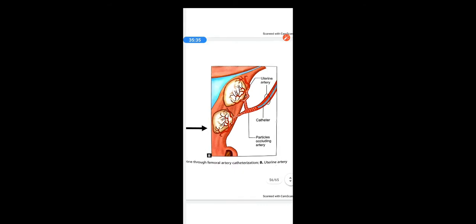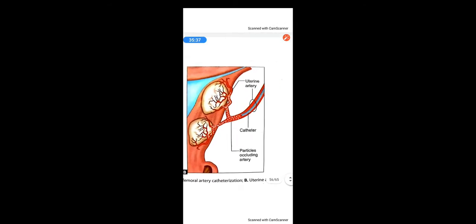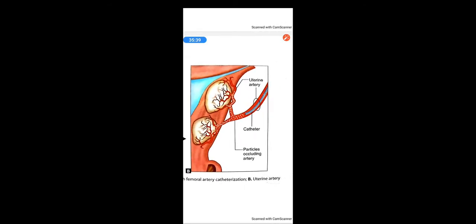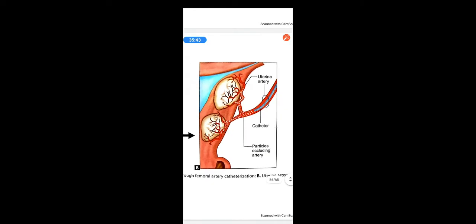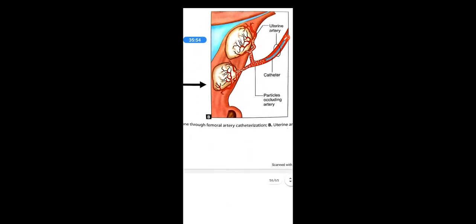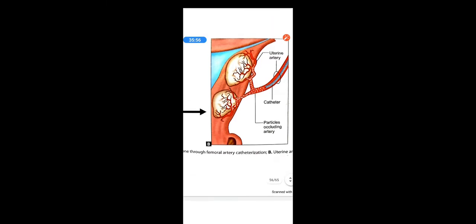See here, polyvinyl alcohol particles reach the uterine artery. Through the uterine artery they pass into the fibroids and cause avascular necrosis of the fibroids, leading to the loss of blood supply to the fibroid, leading to the shrinkage of the fibroid. The size of the fibroid starts reducing. I'll show you a clip.